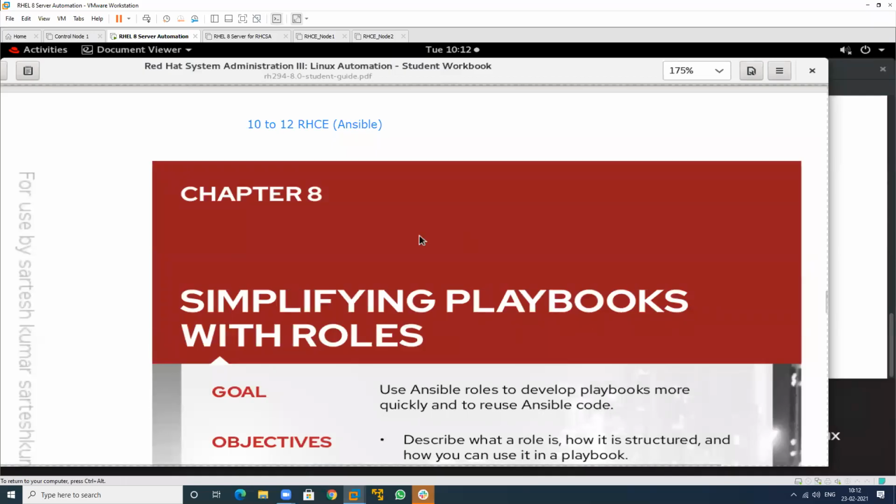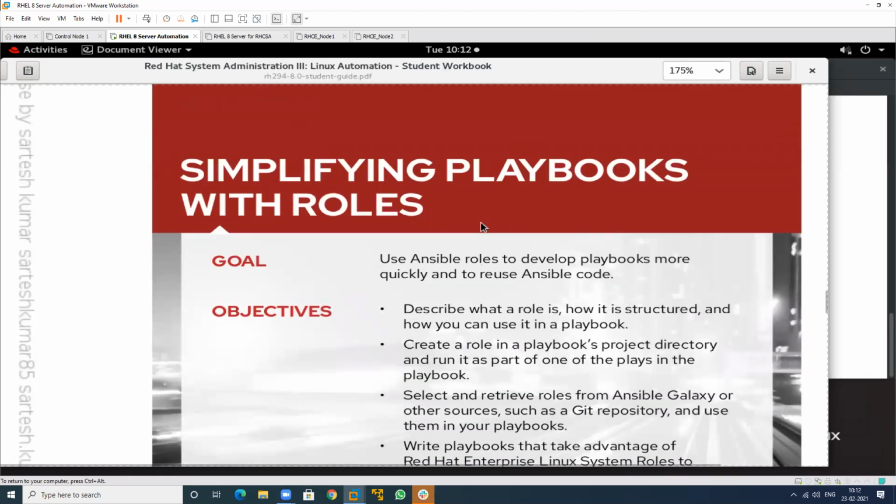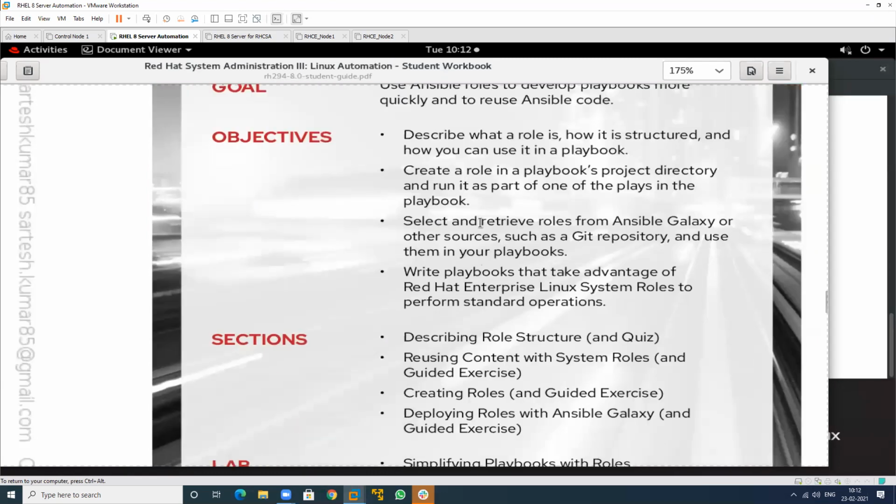So today's session is simplifying playbooks by using roles. How to simplify our playbook? In this we have a role structure and how to use this particular role structure that is defined by Ansible. Ansible has its own role structure, and by using it we can simplify the playbooks. How to use this role structure, I will learn in this session.